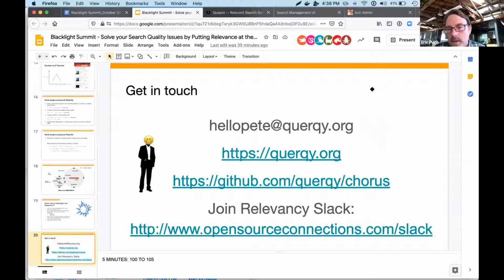It's a stack of components, nominally for e-commerce search, but honestly for any kind of search. And how I rediscovered the Blacklight community was when I was working on this project. So we're going to be pushing out more relevancy related topics and tools there.